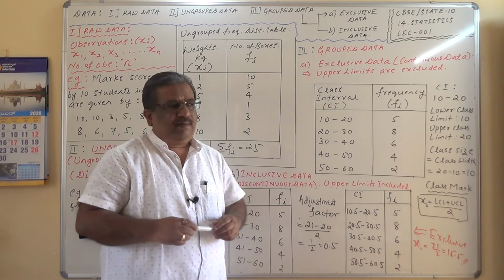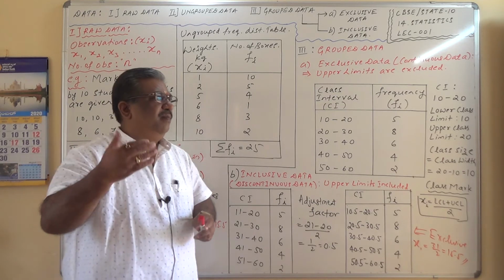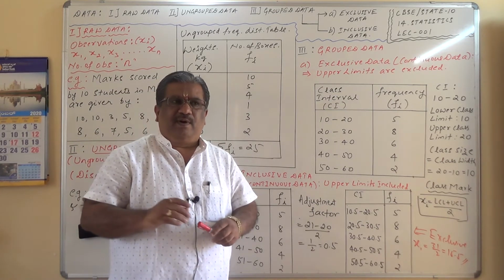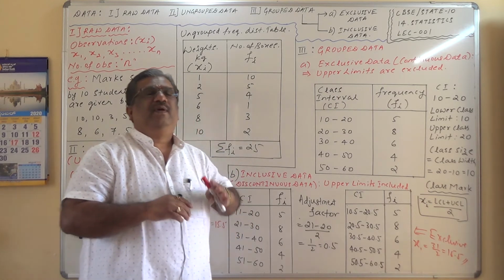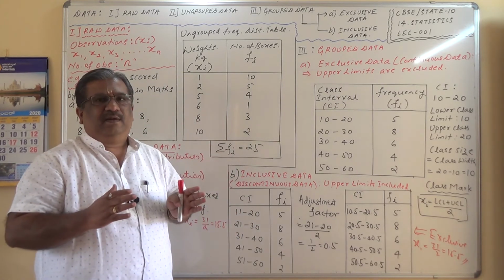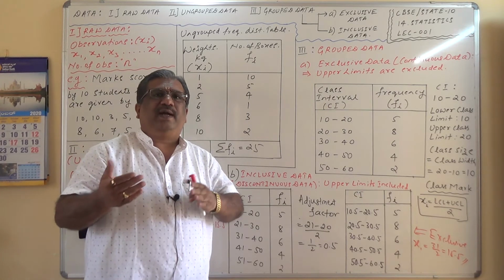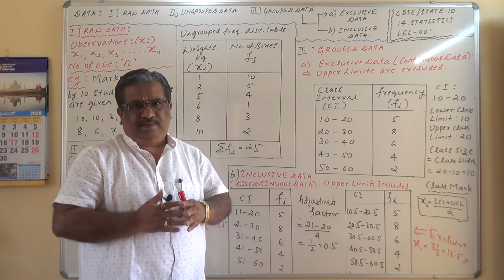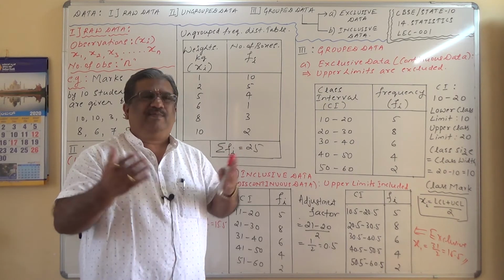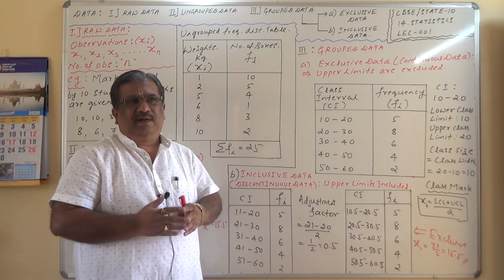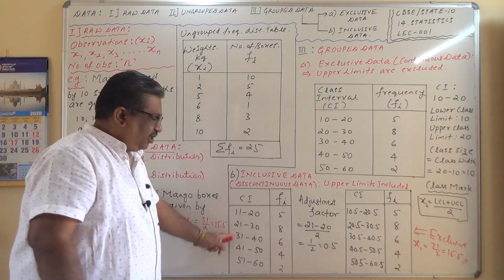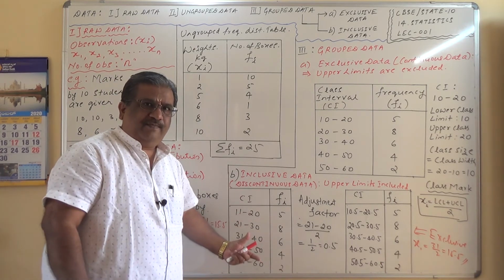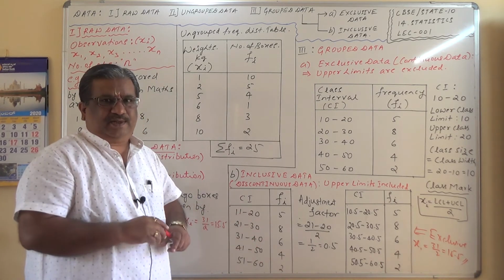But remember, when I go to median and mode, there is one parameter involved there: for a particular class interval, say the median class, we are going to look at the lower limit of that class interval. If the lower limits or the upper limits of the class interval change, then the value is going to change.